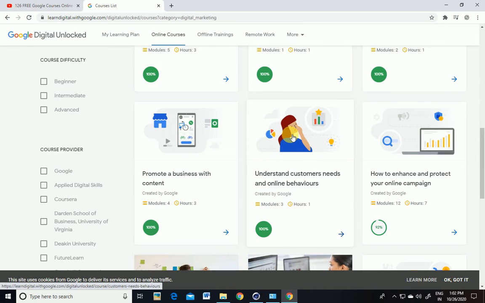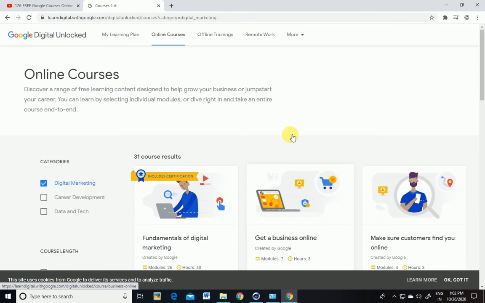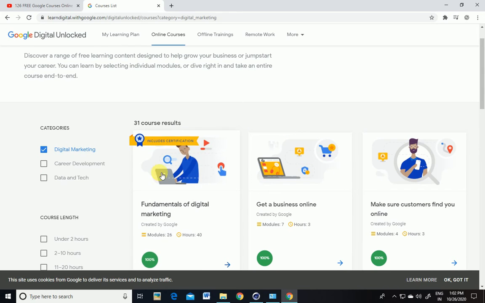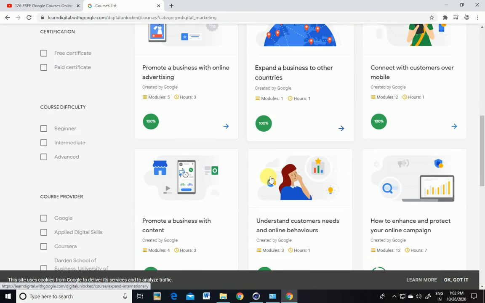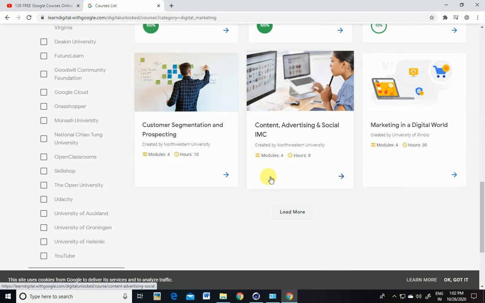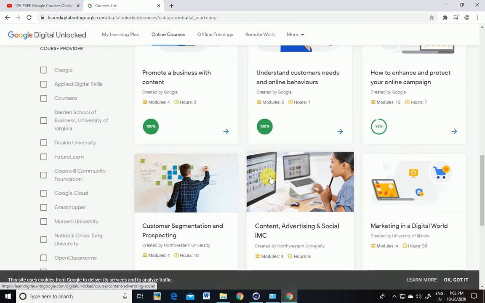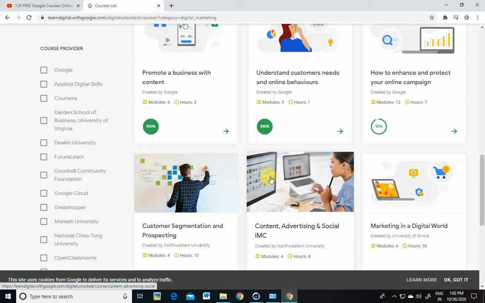At the end of your course, you will surely get a certificate from Google itself for digital marketing, because I have completed this Google digital marketing course. So I have received a certificate for digital marketing. Obviously, you will be asked to take an exam after completing your course. If you fail, you will be given some time to revise your courses and then reappear for the exam. Once you clear the exam, you will get your e-certificate from Google itself.